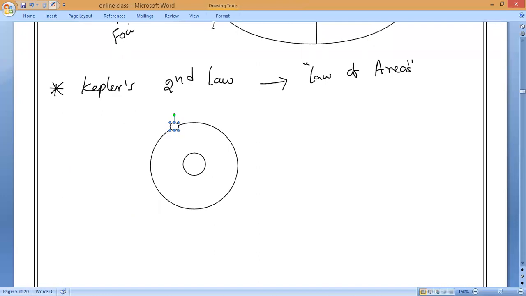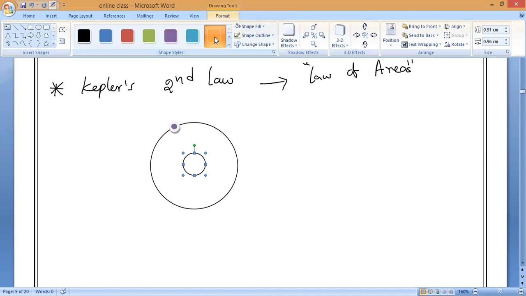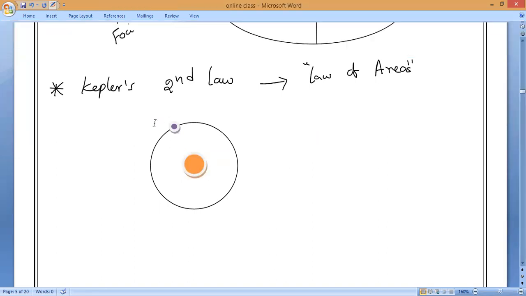If we consider a circle, then notice very carefully: this is the planet and let me take this as the sun. Now, if it is a circular path, what is the distance between the sun and the planet always?